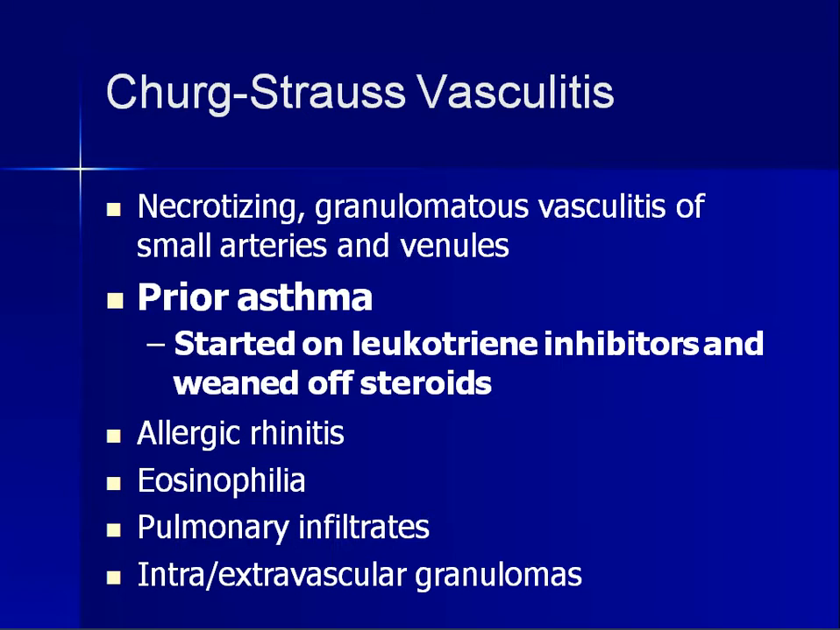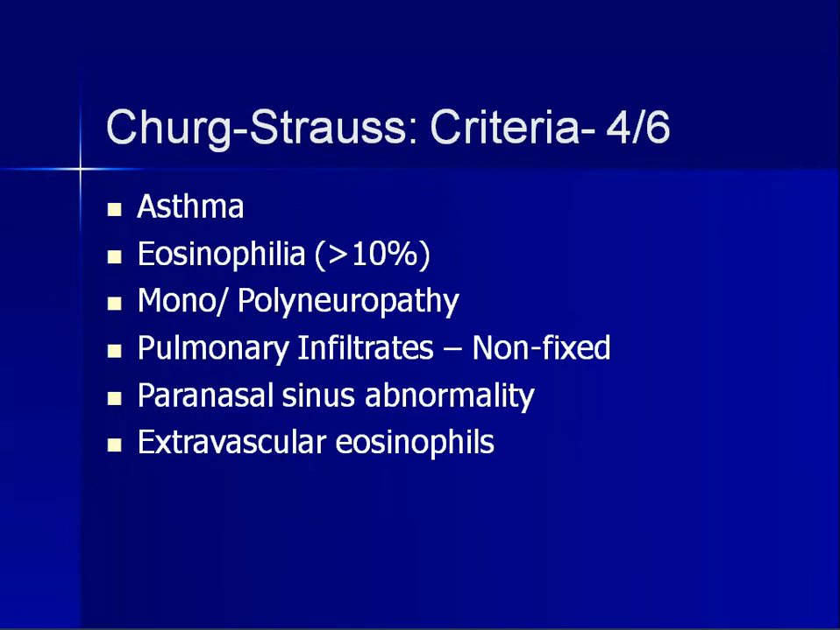So the patients here will have a history of prior asthma, and they will be on leukotriene inhibitors and/or on steroids which have been stopped. So a history of prior asthma or allergic rhinitis will be seen in the patients of Churg-Strauss vasculitis, and on examination you will be seeing eosinophilia, pulmonary infiltrates, and intra- and extravascular granulomas.